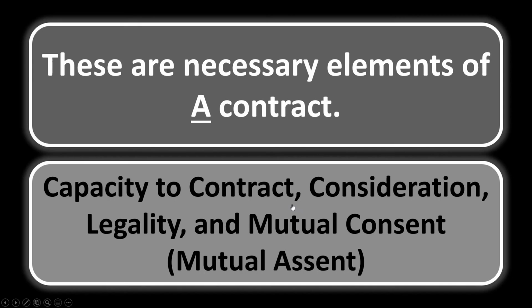You can't be a minor, for instance, but there are those exceptions you should know. Consideration, so anything of value, does not need to be money, but it could be a service, an act of forbearance, something of value. Legality, so it must be of legal purpose. And mutual consent or mutual assent, so a genuine offer and genuine acceptance. These are the necessary elements of a contract.